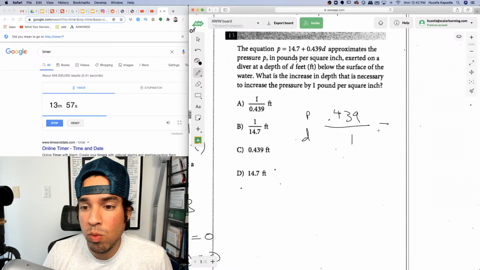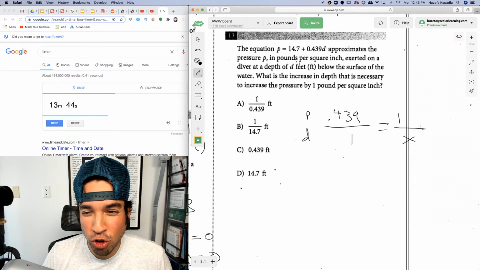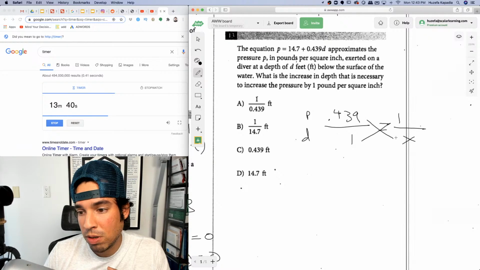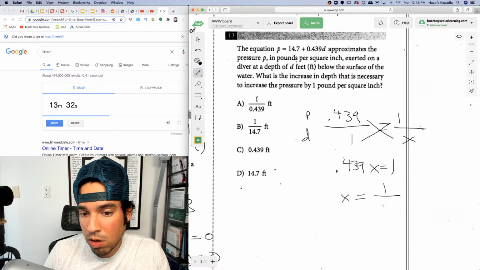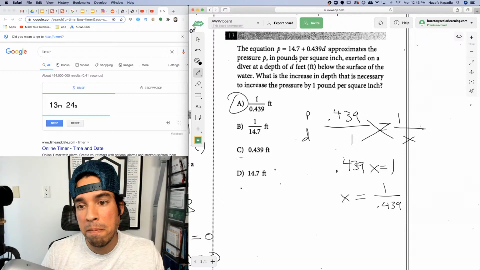And we want to know what is the increase in depth that is necessary to increase pressure by 1 pound. Now, I don't know if this is the best way to do this, and I'll look at another way in a second. It's just tricky with the decimals and the fact that it's no calculator. But this should work. So we cross multiply, and I get 0.439x equals 1. And then I divide both sides by 0.439, and it should be 1 over 0.439 is the amount of depth that needs to change to increase by pounds. So I believe it's A. Oh, yeah, you know how I know this is right?